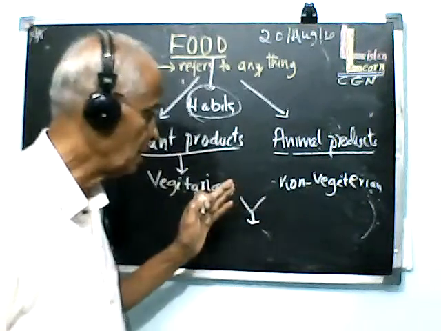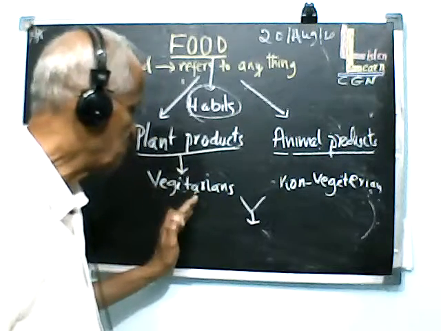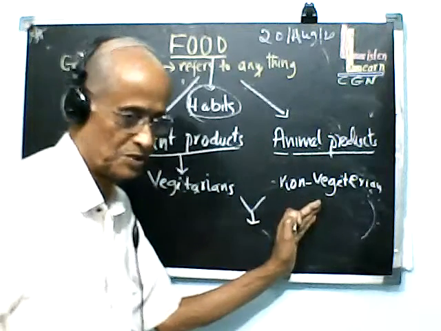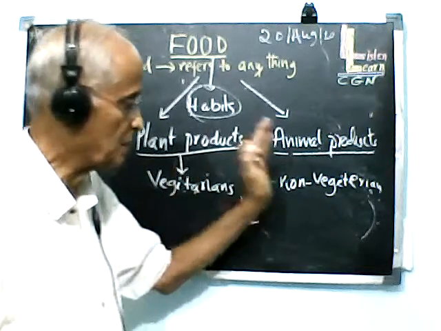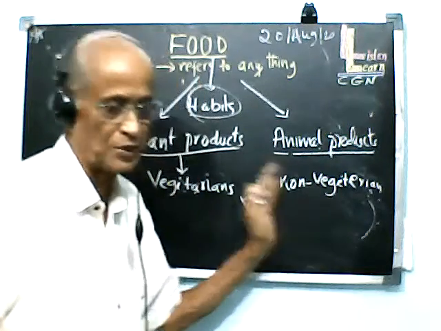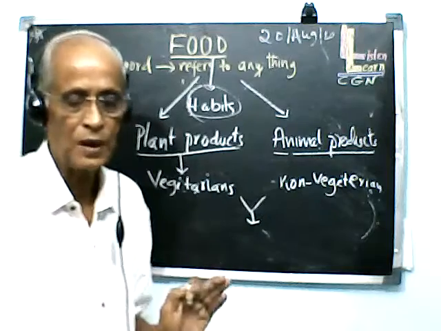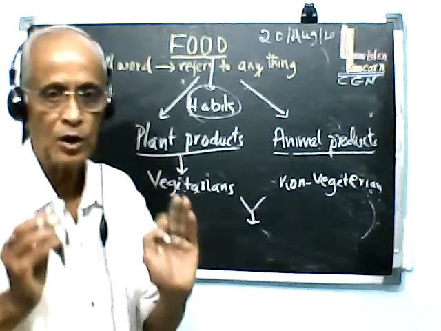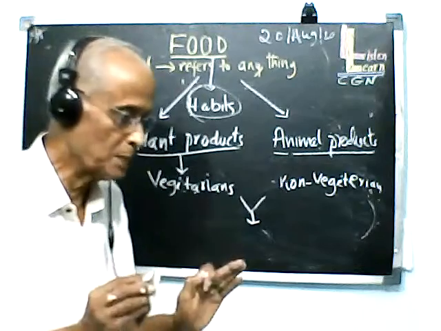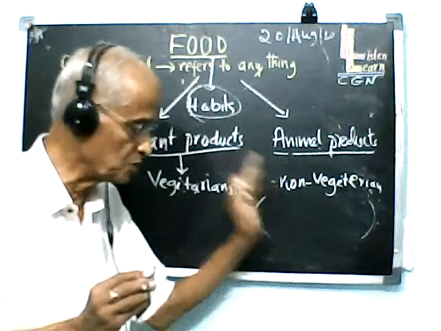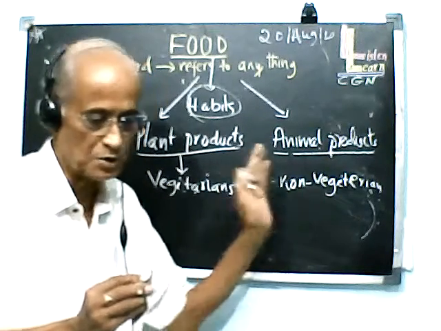Many people will be vegetarian one time, non-vegetarian another time. Maybe in the morning they take vegetable food, in the night they may take non-vegetarian food, or vice versa. But there are people who only live on vegetable matter, that is vegetarians. And there are people who take both vegetarian and non-vegetarian food.